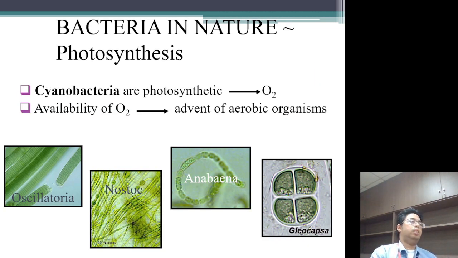In photosynthesis, photosynthesis is not just done by plants but also by bacteria, especially cyanobacteria. They are able to create O2 by photosynthesis, and the availability of O2 gave the advance of aerobic organisms.